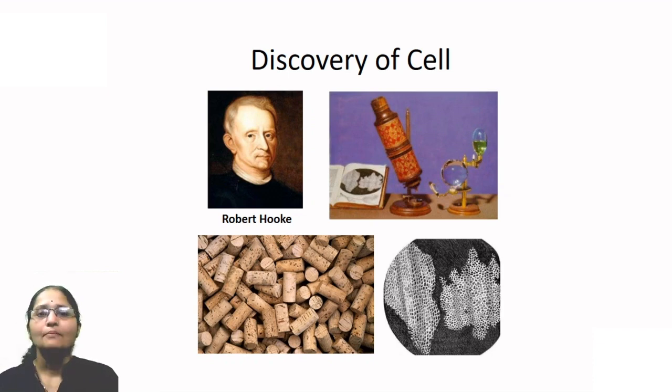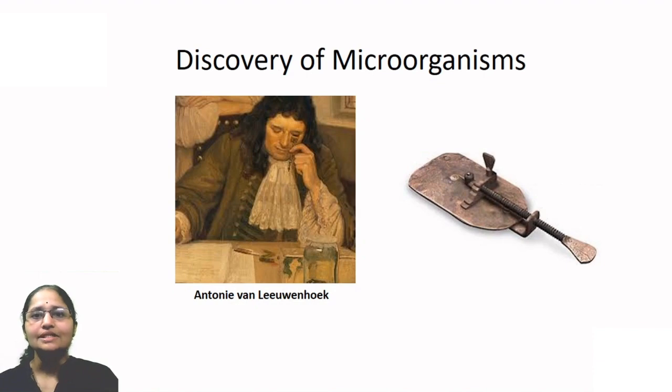Obviously not. But this was not known, and gradually with the development of the microscope, different things about the cells were revealed. Here there is another scientist named Antony von Leeuwenhoek from the 17th century only.